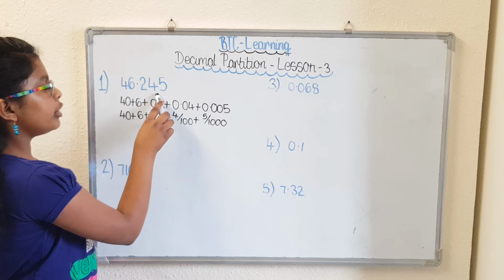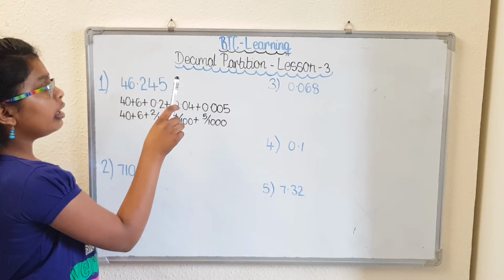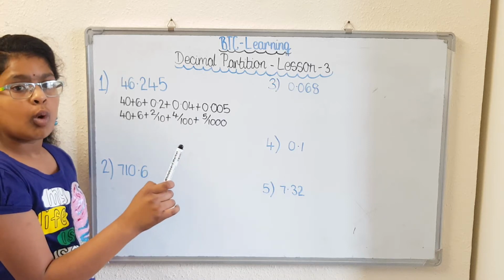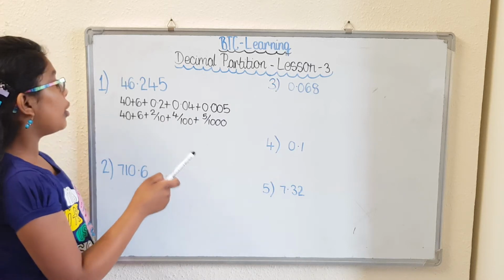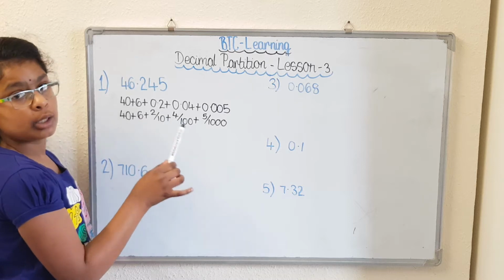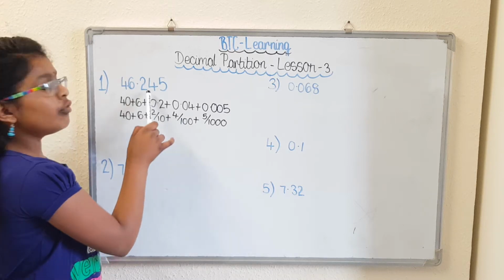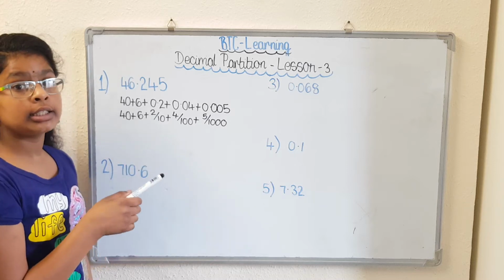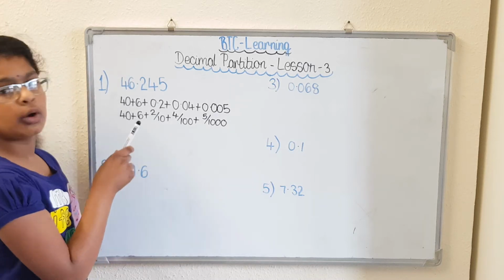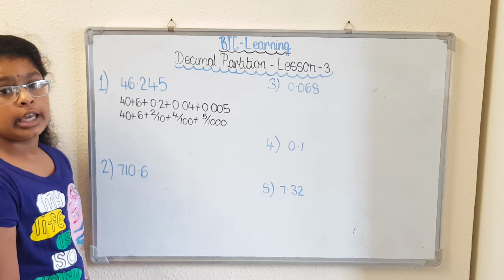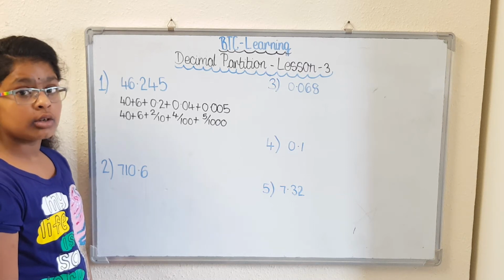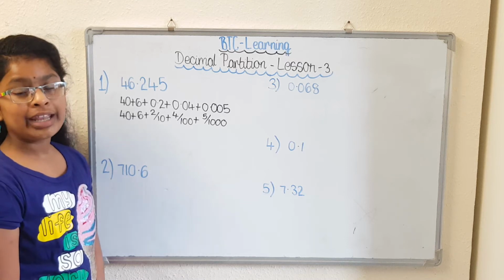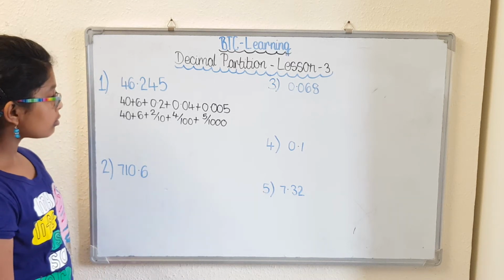It is 0.2 because this is in the tenths column, so it is one place away from the decimal point. So the 2 is one place away from the decimal point. 100 has 2 zeros, so the 4 is 2 places away from the decimal point. The 5 is in the thousandths column, which has 3 zeros, so it's 3 places away from the decimal point.